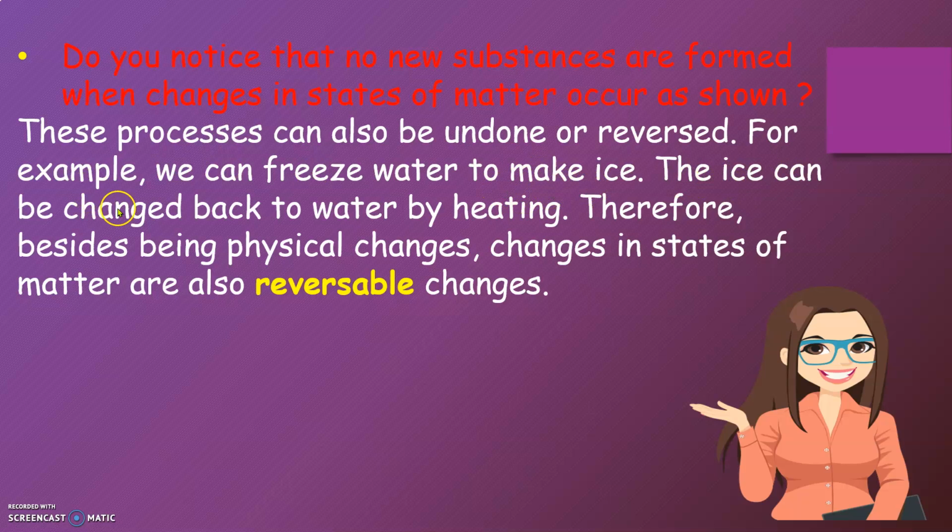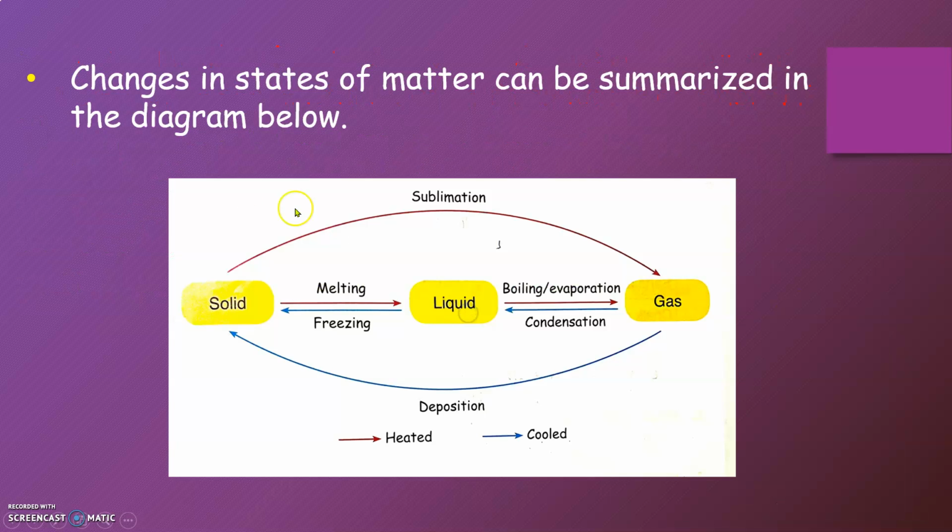The ice can be changed back to water by heating. Therefore, besides being physical changes, changes in states of matter are also reversible changes. Changes in state of matter can be summarized in the diagram below.